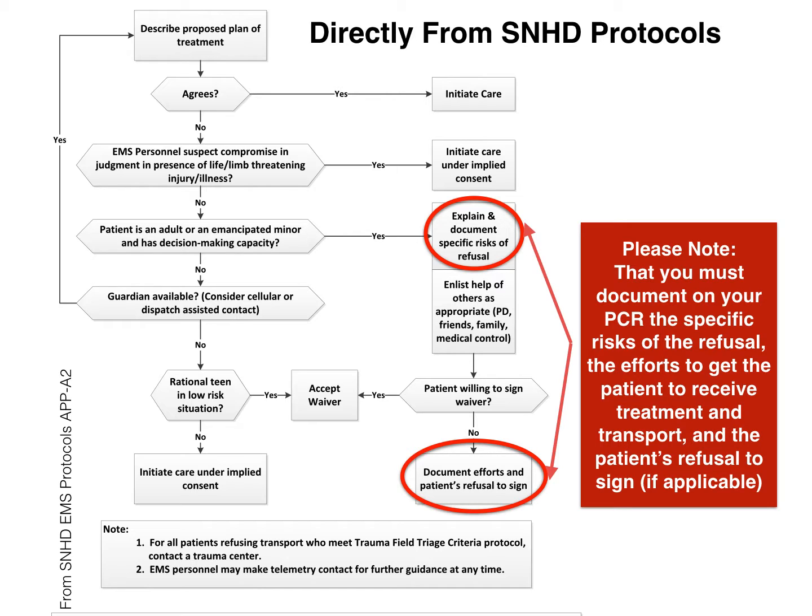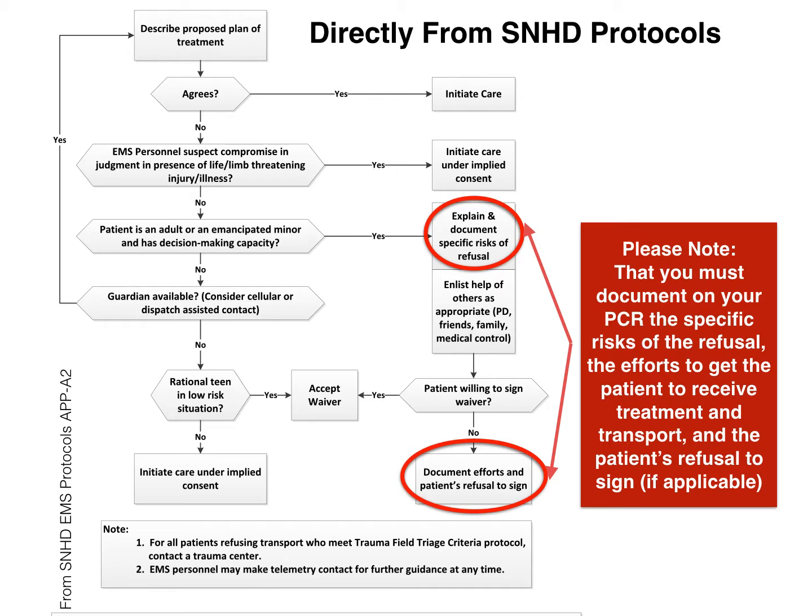So we see that if we have a patient that doesn't want to go with us, we want to go ahead and describe the plan of treatment and tell them, hey, look, I recommend that you go to the hospital by ambulance. They're going to start an IV on you. They might give you pain meds, and you seek treatment in an emergency room. If the patient agrees, then we go ahead and initiate care. We don't have anything else to do. We treat the patient like normal.